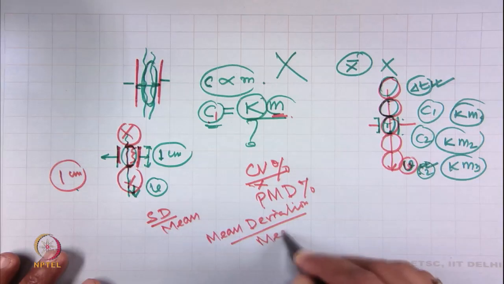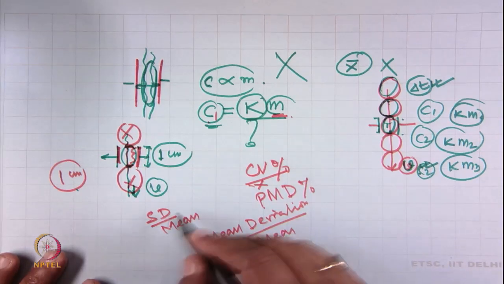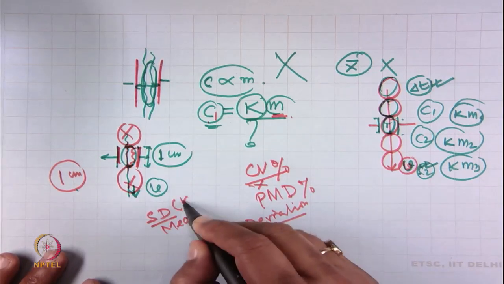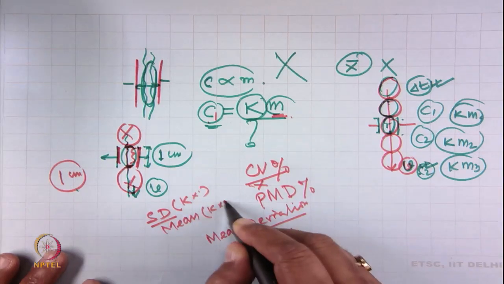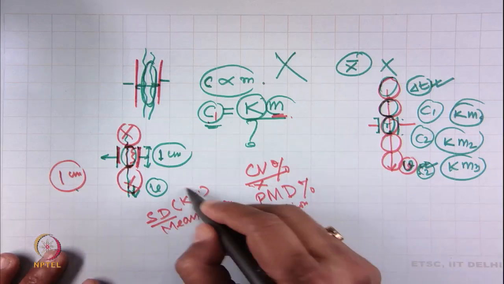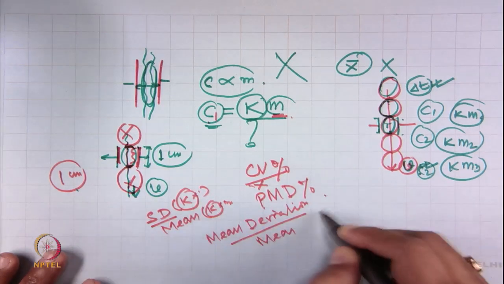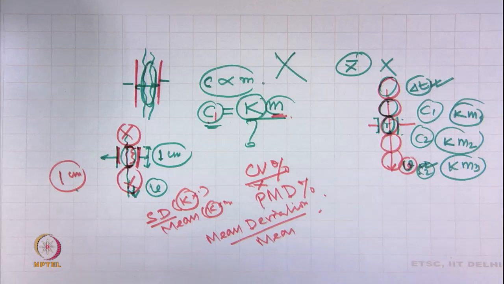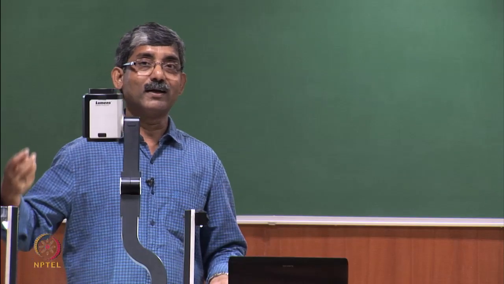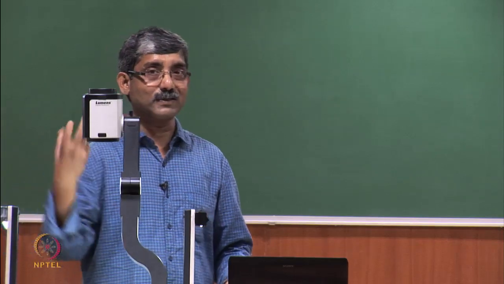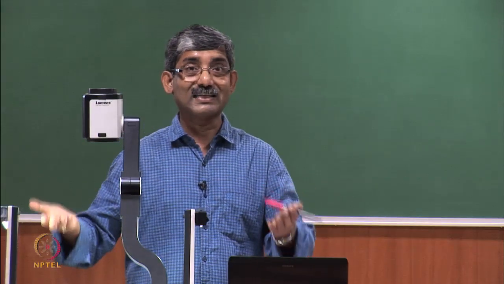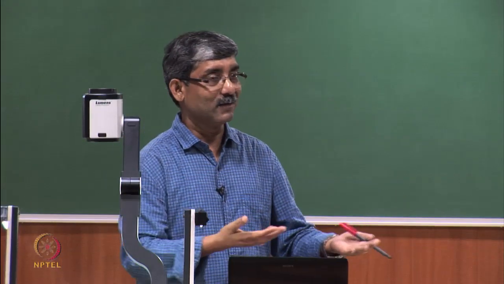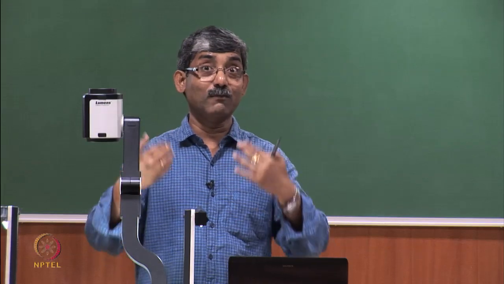with mean. So, in that case you will see standard deviation will be proportional to k multiplied by something, and mean will be k multiplied by something. So, this k will get cancelled out in both the cases. As k is getting cancelled out, we do not have any problem whether it is a mass variation or capacitance variation or any electrical signal variation, it is giving exactly the same data, because we are talking about only the variation.